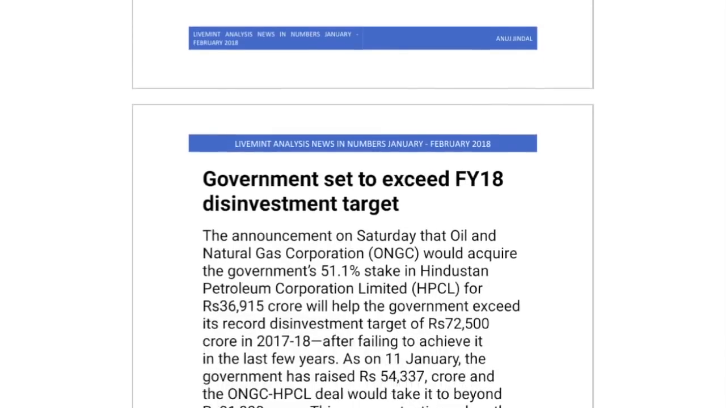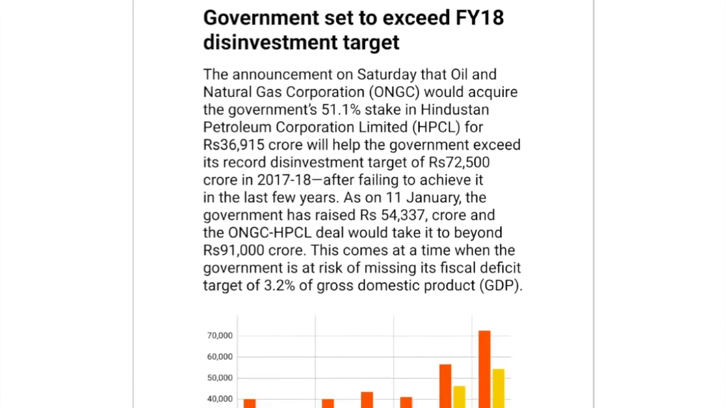The second one that we have talks about disinvestment targets of the government. The chart talks about two things which can be asked in the examination. Number one, ONGC has acquired or has decided to acquire HPCL, that is Hindustan Petroleum Corporation Limited, by paying out 36,000 crore almost and taking over 51% of the government stake. So this is one fact that can be asked in the examination. 51.1% of government stake in HPCL has been acquired by ONGC, number one, for 36,915 crore.